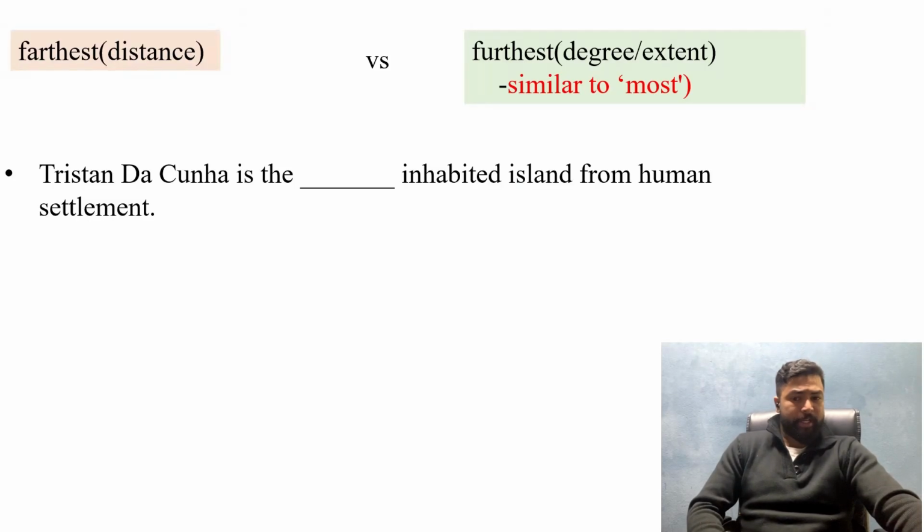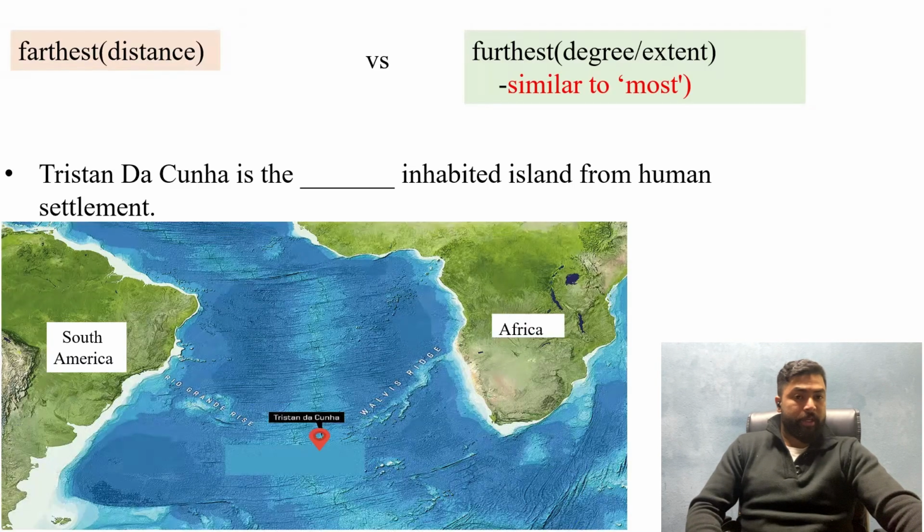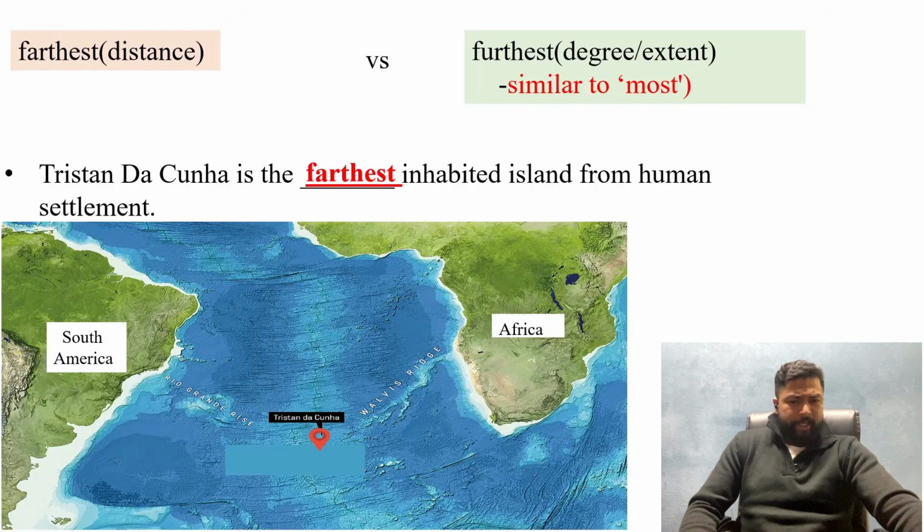So let's take a look. Tristan da Cunha is the last inhabited island from human settlement. So let's take a look at this picture. In the picture, you see that there's Africa, there's South America, and there's an island, a very isolated island, a very remote island, and this is the remotest. It means this is the farthest from human settlement. Okay, so that's your take, all right?